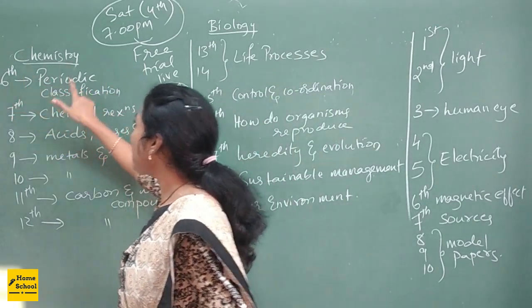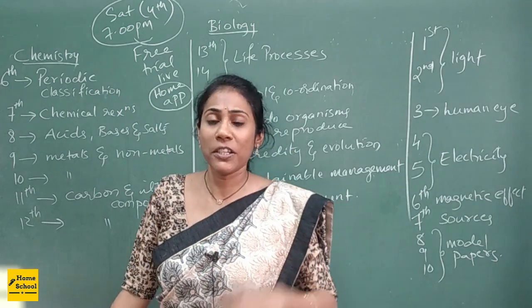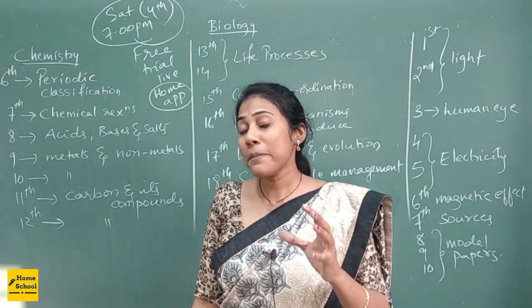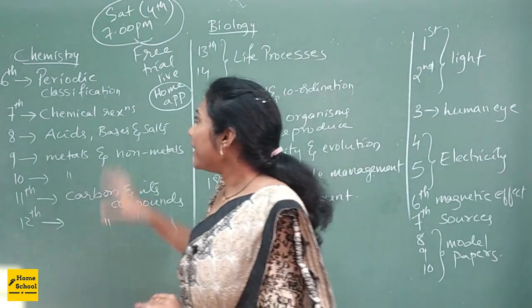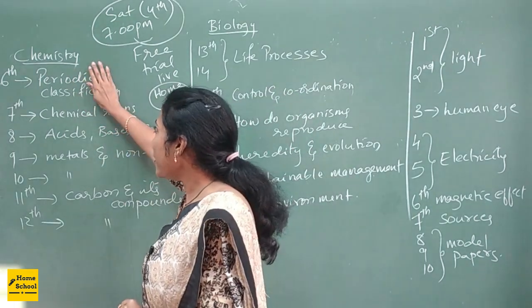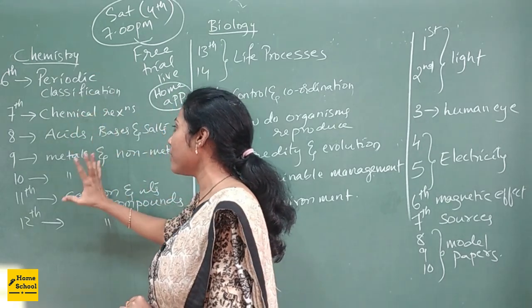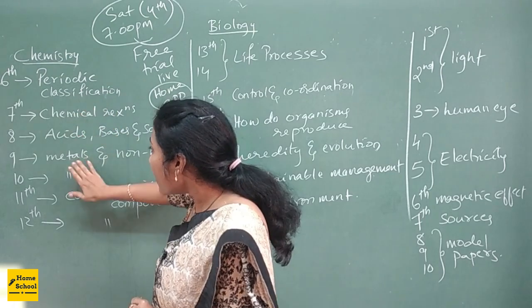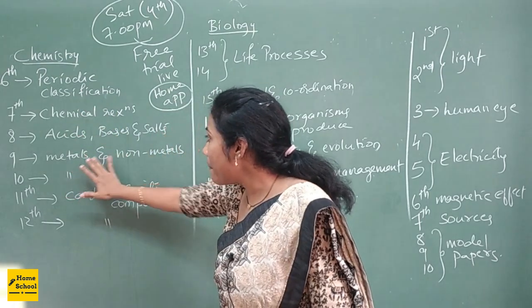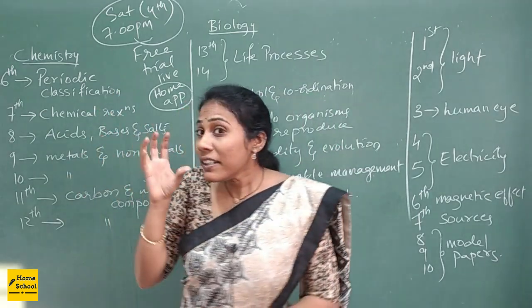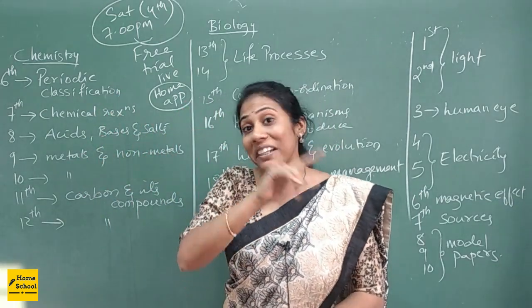And look here, it is starting from 6th, no? So the first chapter I will deal with is periodic classification. I will go in a certain order to make the concepts easier for you. Periodic classification is very much required to write the chemical formula, to write the chemical equation, and to predict the type of reactions that happen in metals, non-metals, acids, bases. So that's why the periodic table is the one that you have to revise first and learn first.